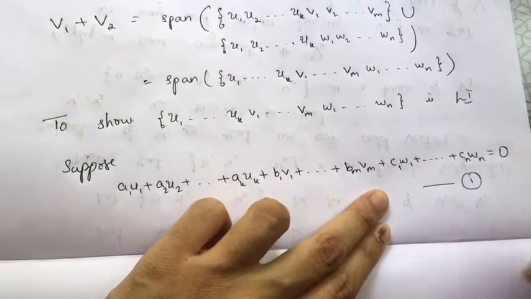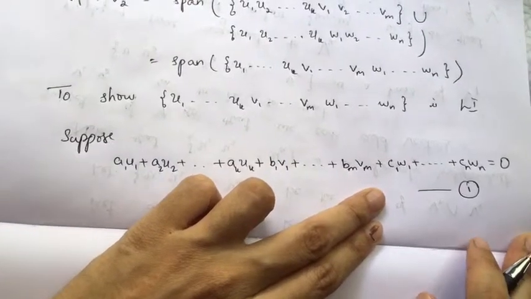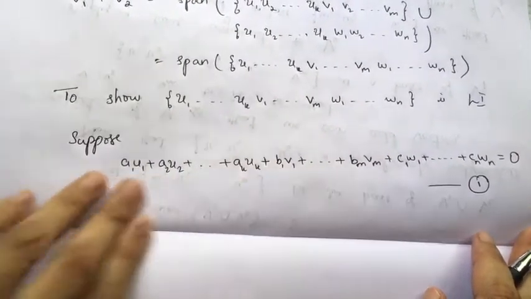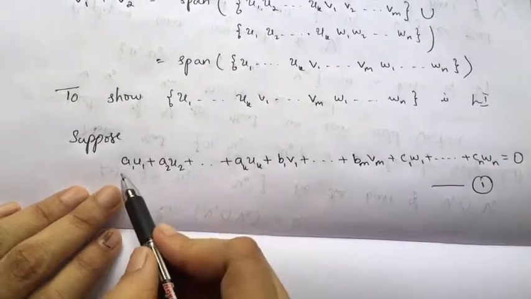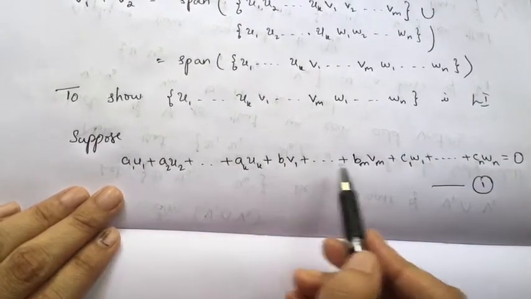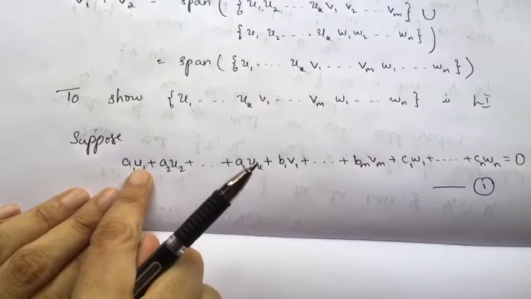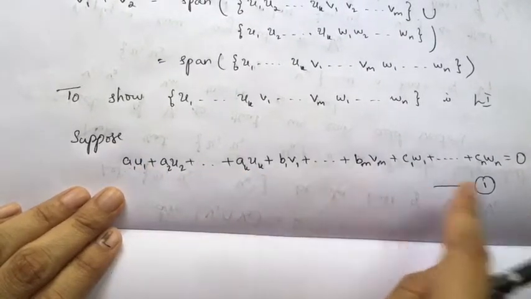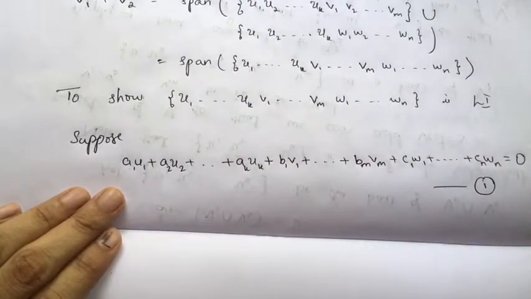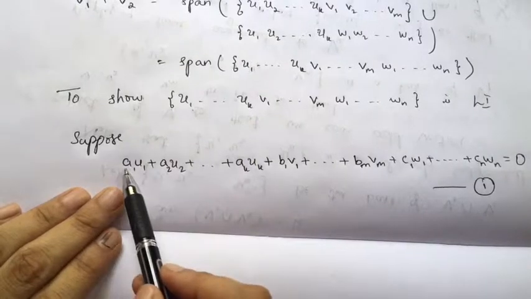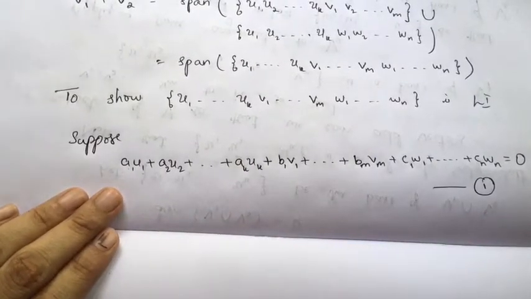I'm calling this equation 1. If I can show that all the ai's, bi's and ci's are equal to 0, then these vectors are linearly independent. So my intention is to show all these are equal to 0.